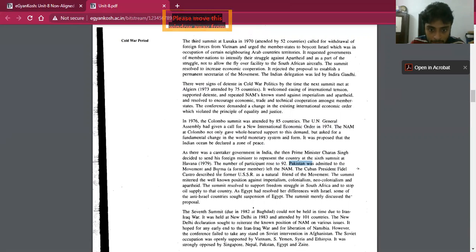But Burma, a former member, left the NAM. Cuban President Fidel Castro said that the USSR is a natural friend of NAM, because the leaders of NAM are slightly tilted towards the USSR or socialist ideas, but not entirely.